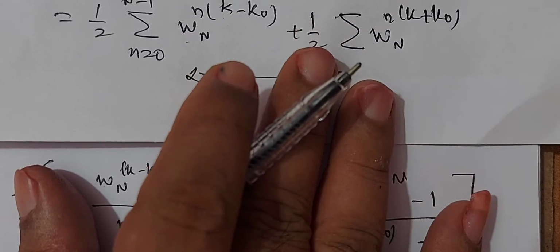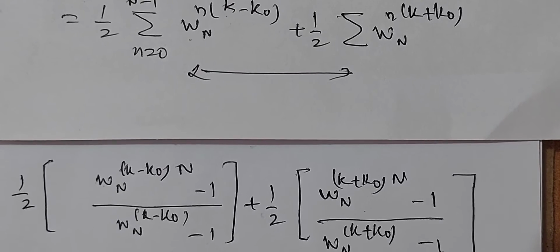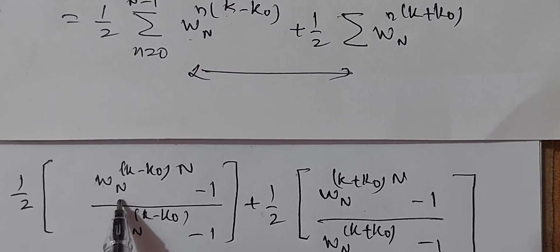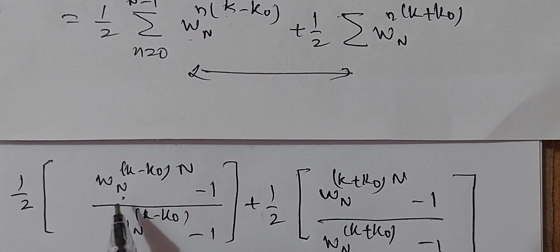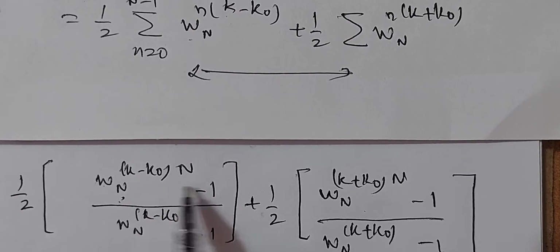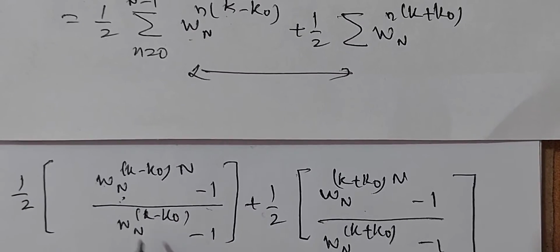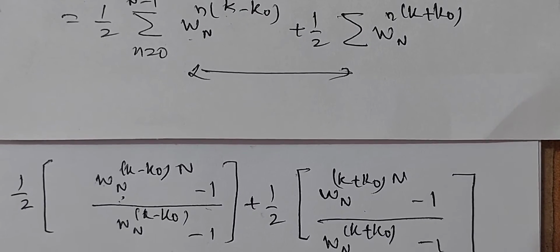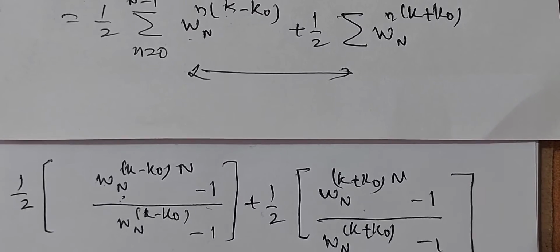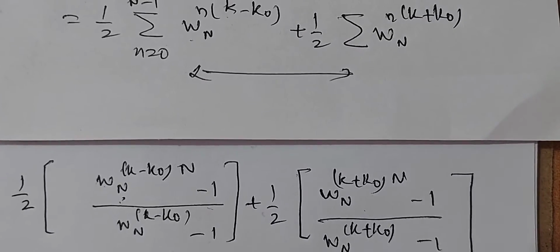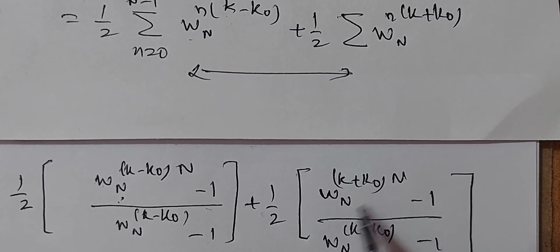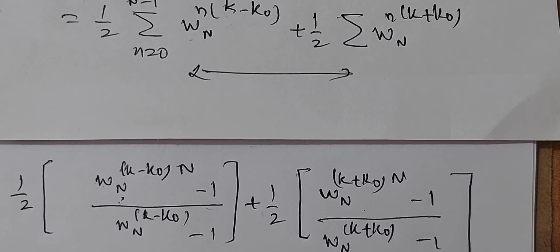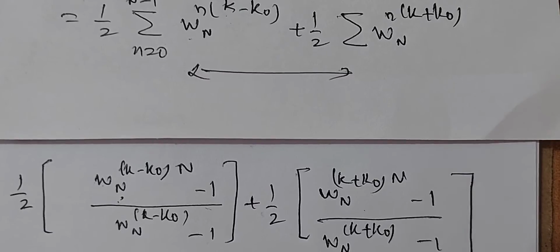Now, which is equal to half of wn to the power of N, which is 1. wn to the power of N multiplied by anything is 1. 1 minus 1 is 0. Therefore, 0 divided by wn to the power of k minus k naught minus 1, plus half of wn to the power of N multiplied by anything is 1. 1 minus 1 is 0, divided by wn to the power of k plus k naught minus 1.